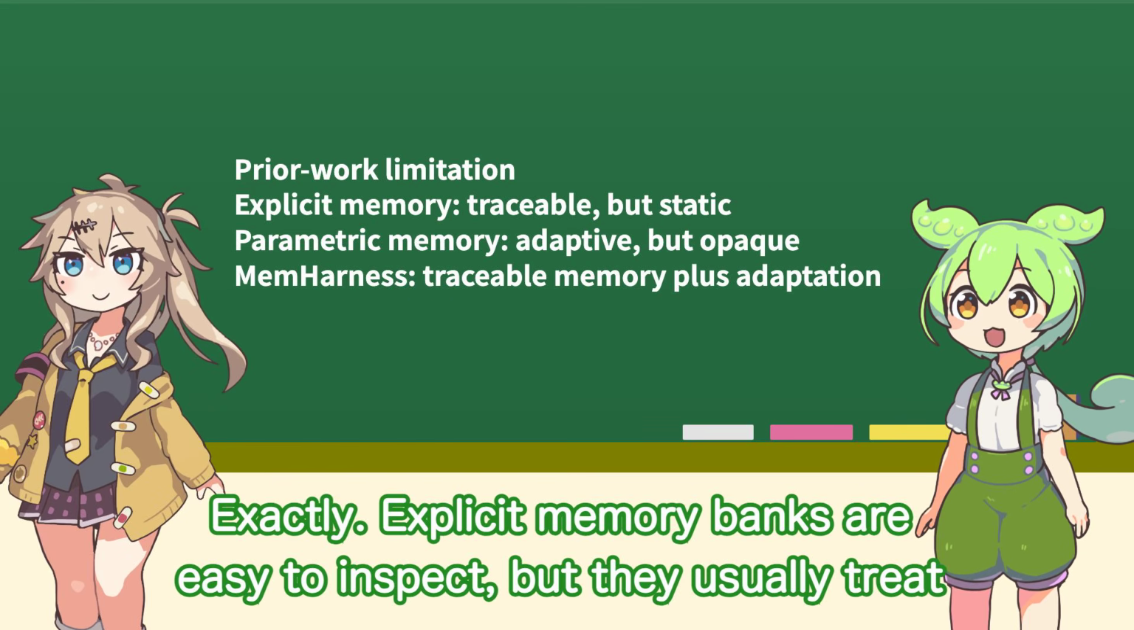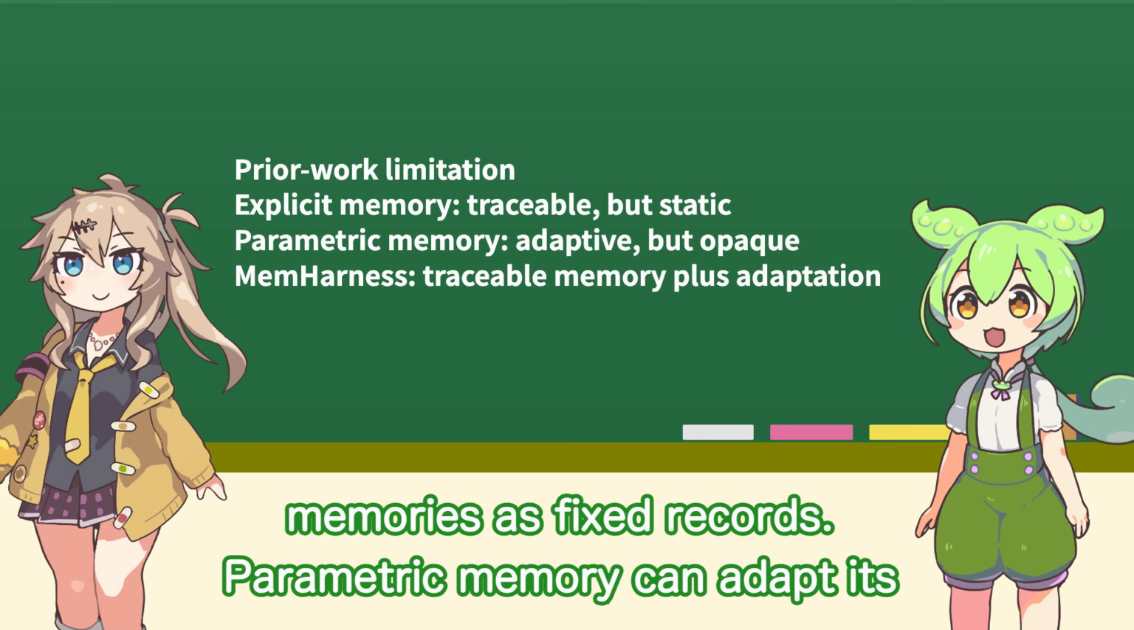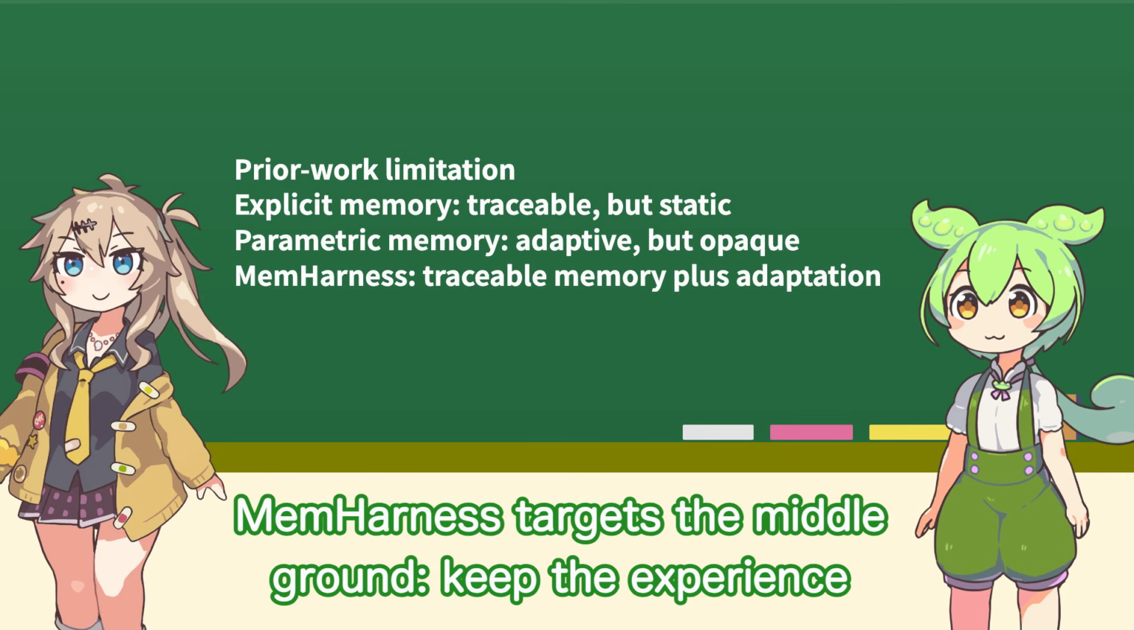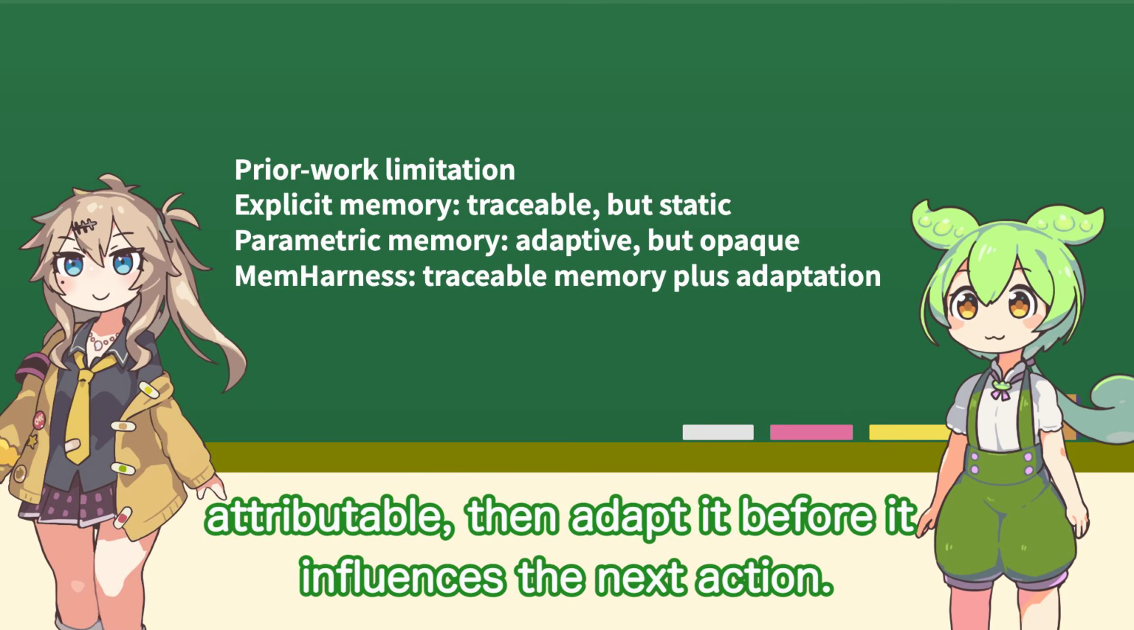Exactly. Explicit memory banks are easy to inspect, but they usually treat memories as fixed records. Parametric memory can adapt its behavior, but the original experience becomes difficult to inspect or revise. MemHarness targets the middle ground: keep the experience attributable, then adapt it before it influences the next action.